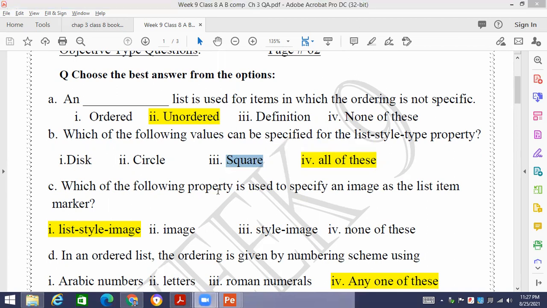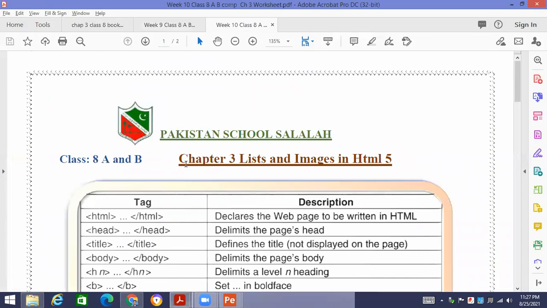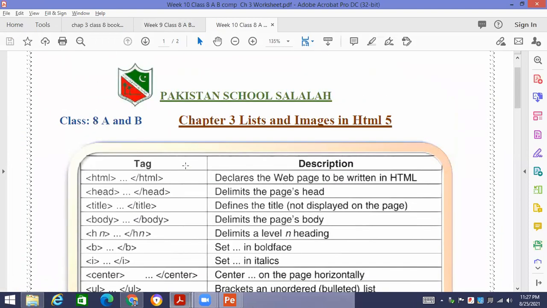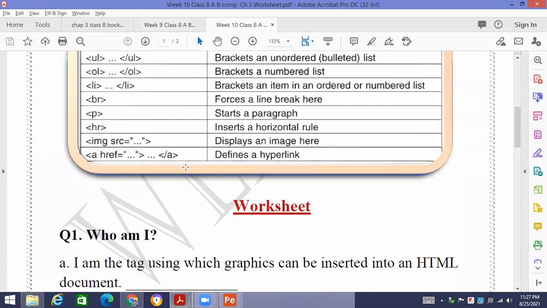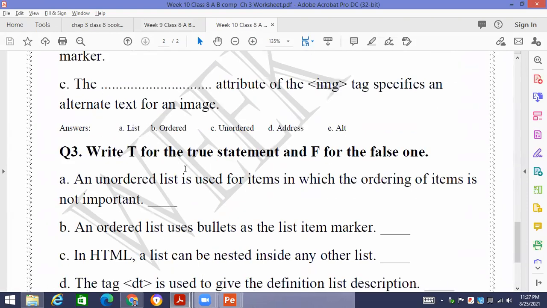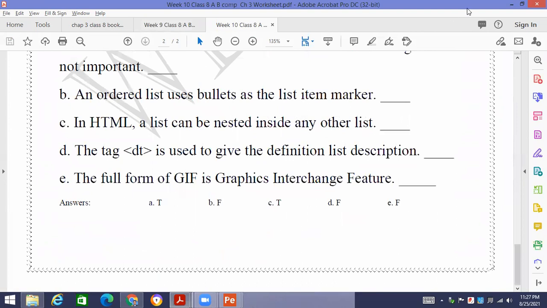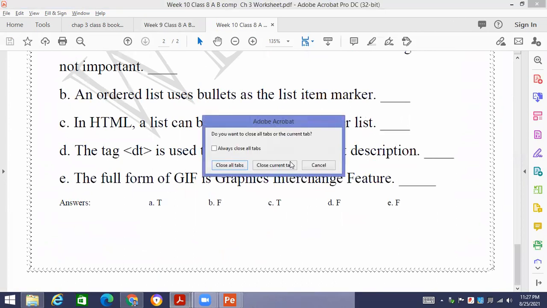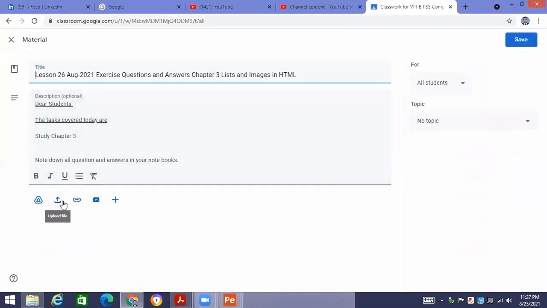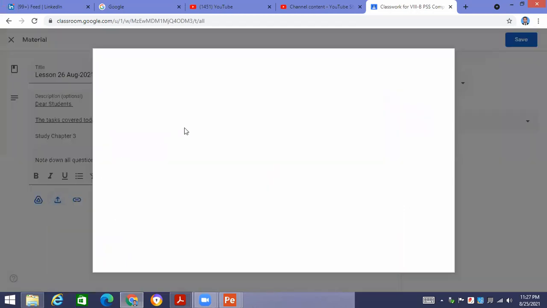Okay, so I am going to attach this file to the Google Classroom that we have already shared with you, and you have to apply. And one worksheet I am going to give you. It will be very helpful for you, very convenient for you. You have to do all this work in your Google Classroom. You will check it right now and you will confirm that you have got these files.